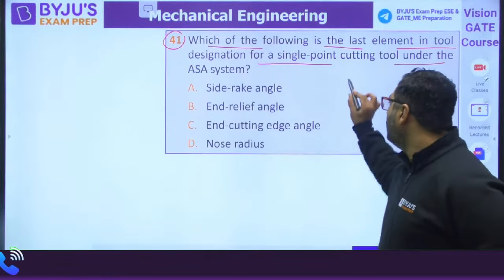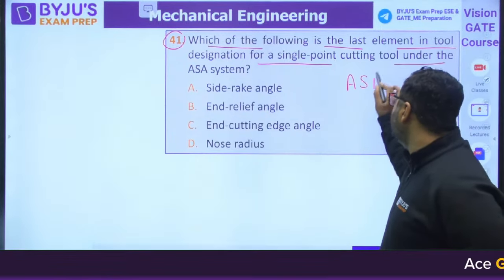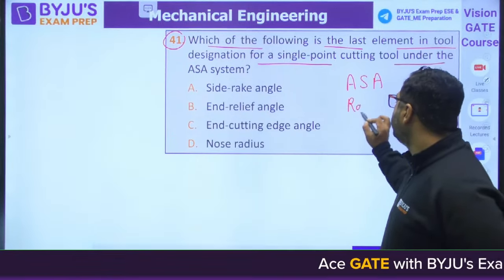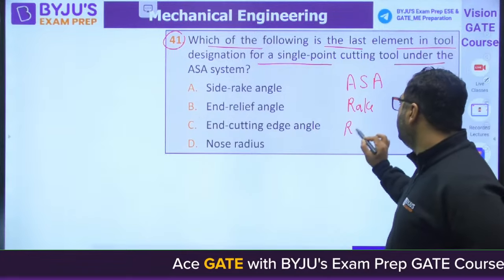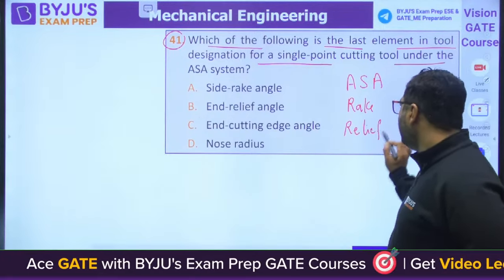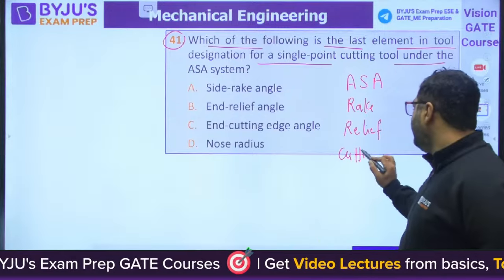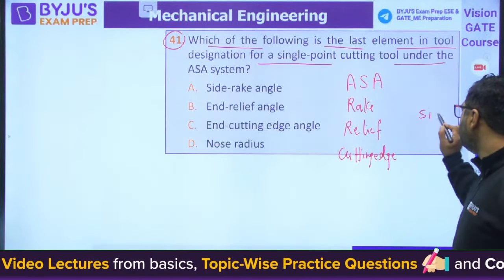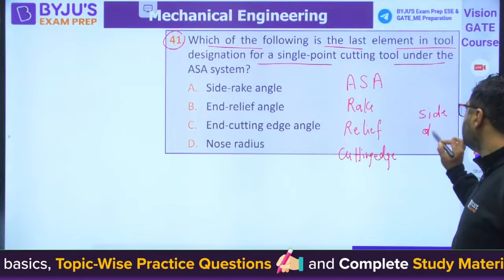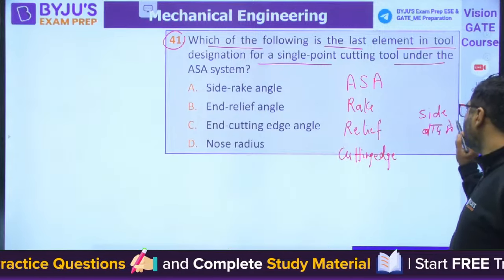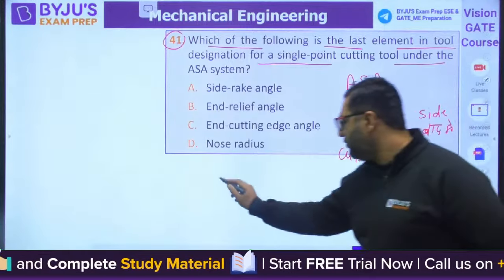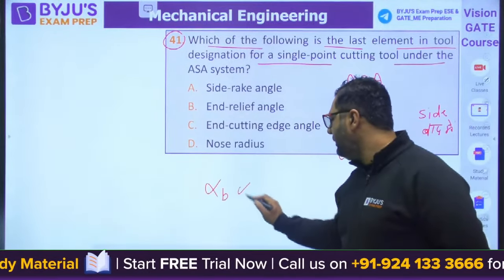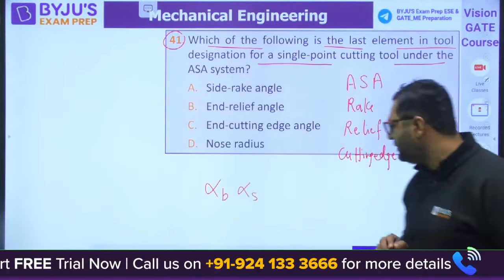For the ASA signature, how do we remember? Rake, relief, cutting edge, and side comes later. You first have the back rake angle and side rake angle, alpha b, alpha s. Side will always come second.